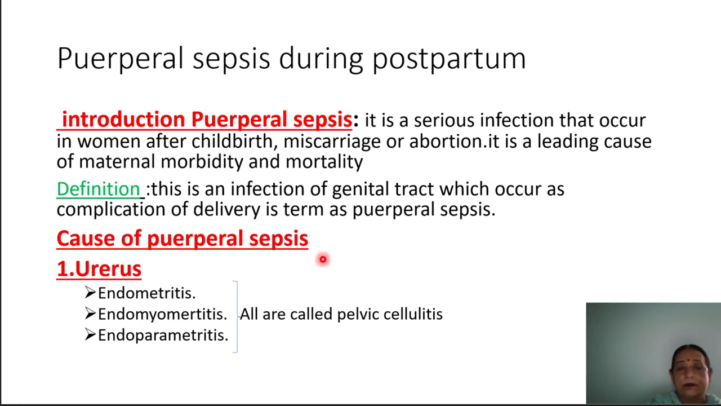Now the cause of puerperal sepsis. We already discussed it in the definition. It is a genital tract infection, so it will be caused from the genital area. The genital area starts from the perineum, vagina, cervix and uterus. So first we will discuss the uterus. In the uterus there is endometritis, endomyometritis or endoparametritis. All are known as pelvic cellulitis.